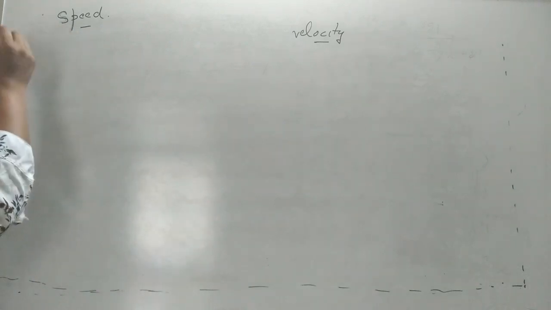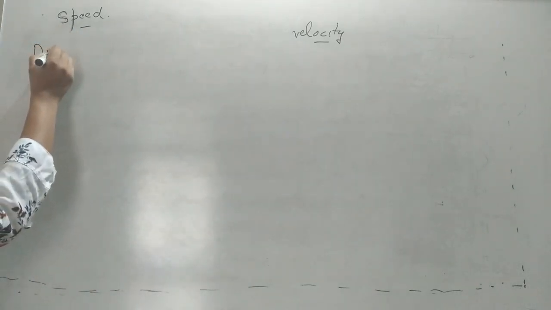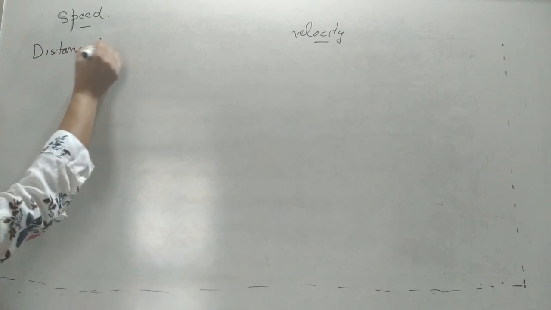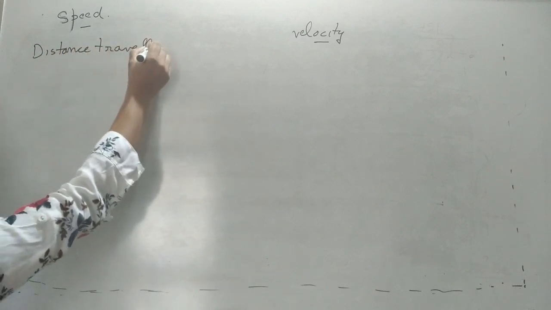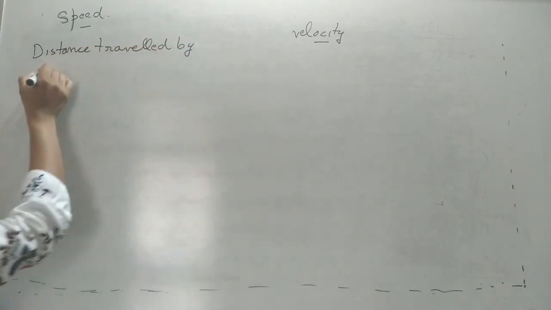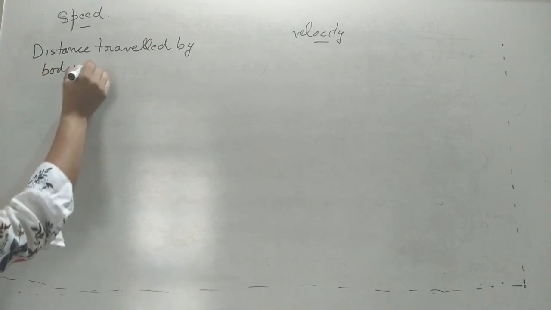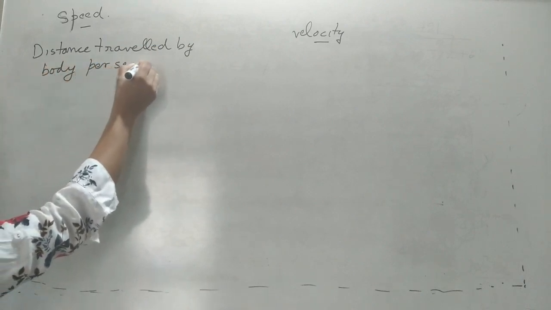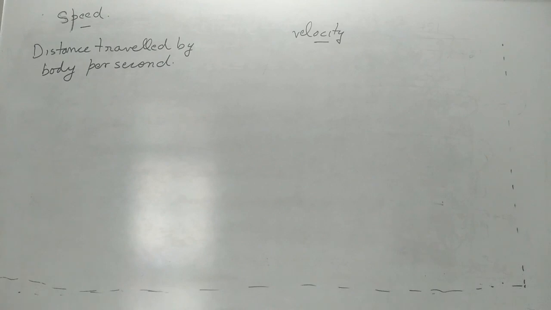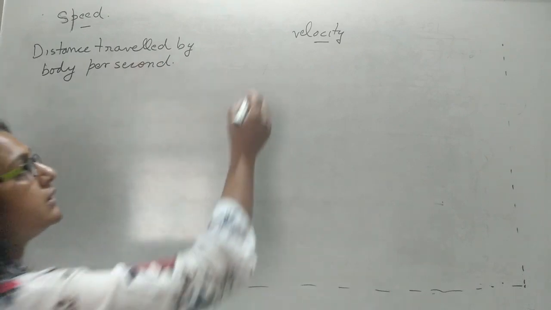How can you define speed? I can define it this way: the distance traveled by a body per second. In 1 second, how much distance has been traveled? That is the speed. In the same way I can define velocity.